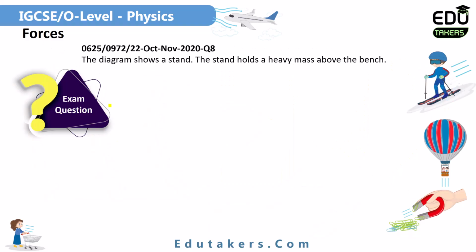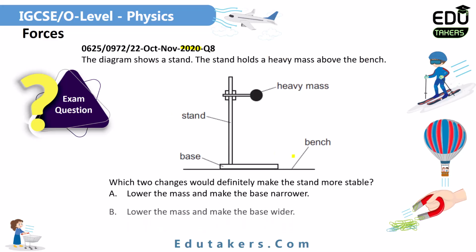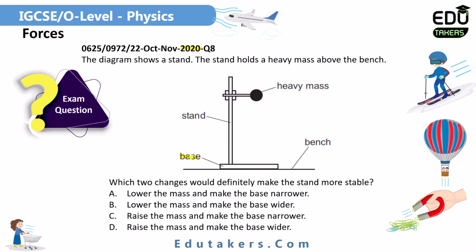Here is the exam question that appeared in October-November 2020. The diagram shows a stand. The stand holds a heavy mass above the bench. You can see here there is a bench, here is also the base of the stand, and a heavy mass is attached to this stand. Which two changes would definitely make the stand more stable? So how can you make the stand more stable?